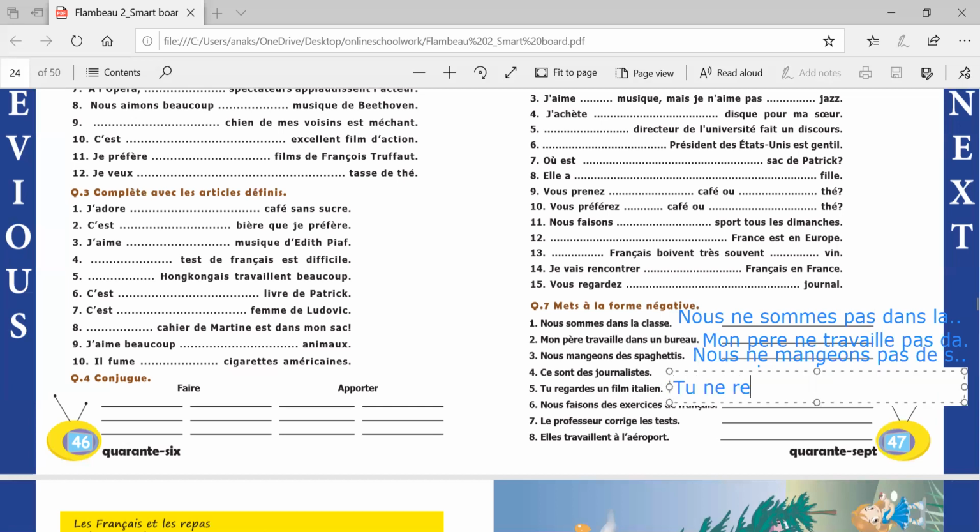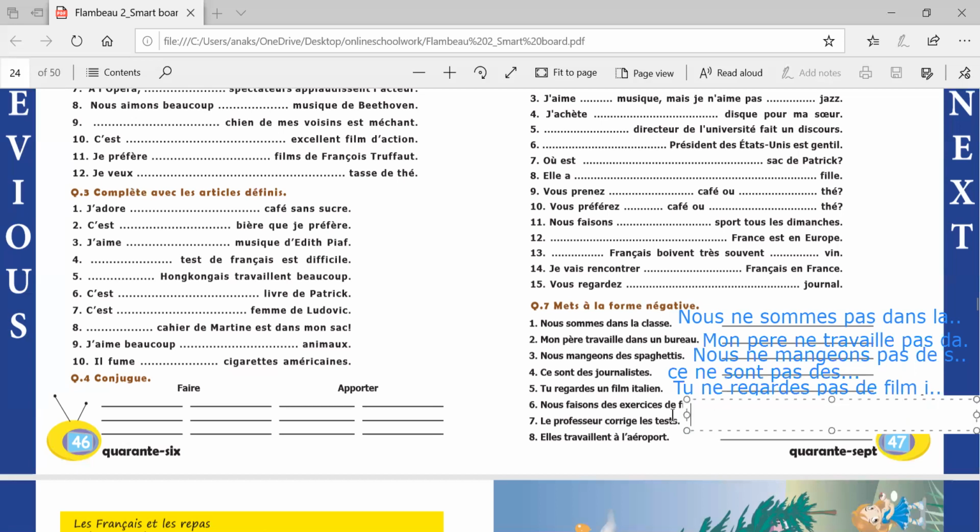Tu ne regardes pas. We have an indefinite article which will change to de, de film italien. Then we have nous faisons des exercices de français. We are doing the French exercises. Nous ne faisons pas. Don't forget des will change to d apostrophe, d'exercices.